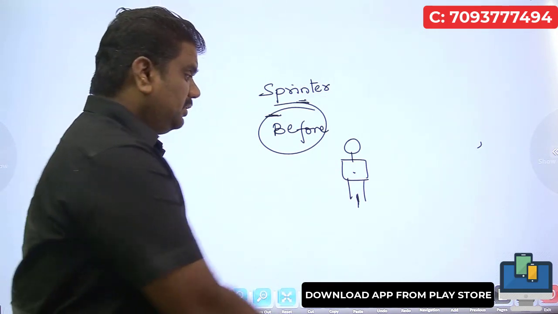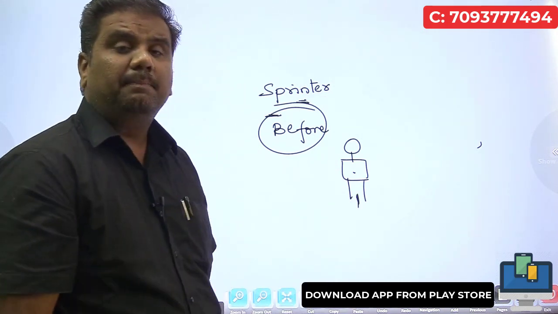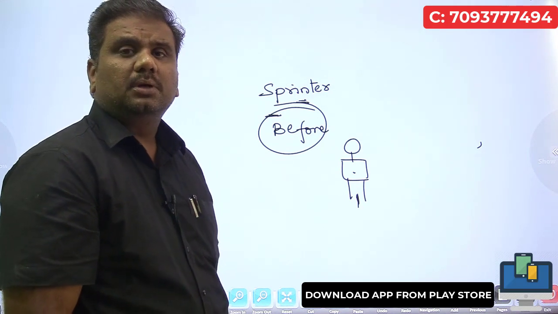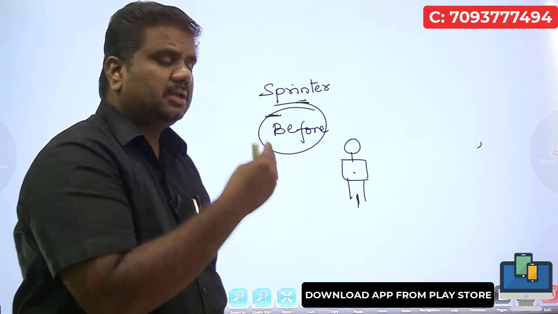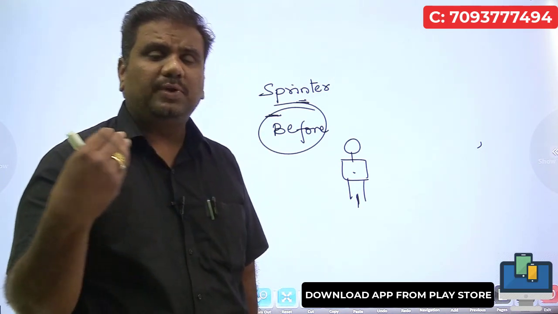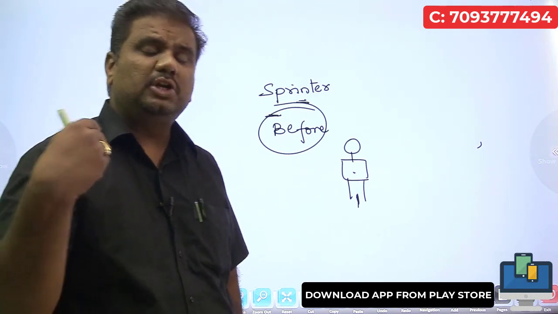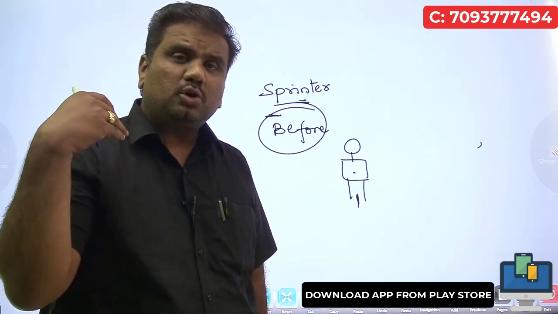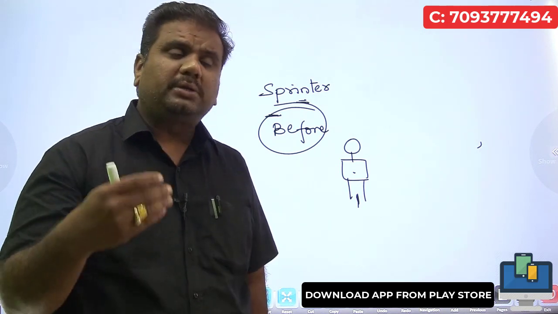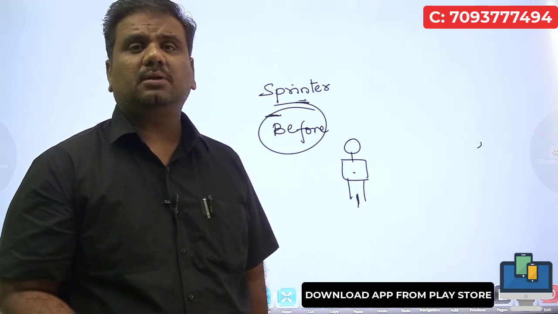So here we are saying that we need to focus, and you need not memorize what we mean by center of gravity.